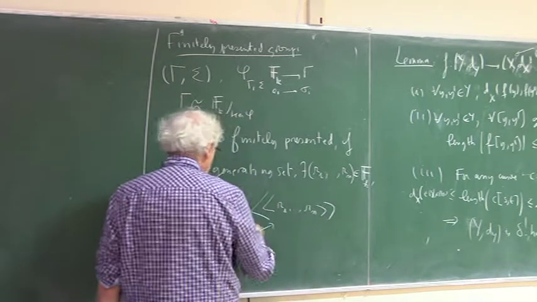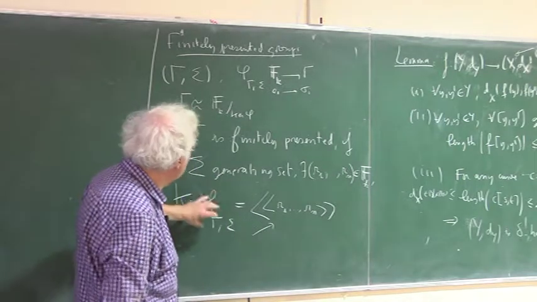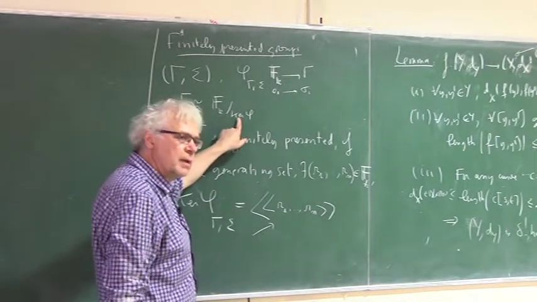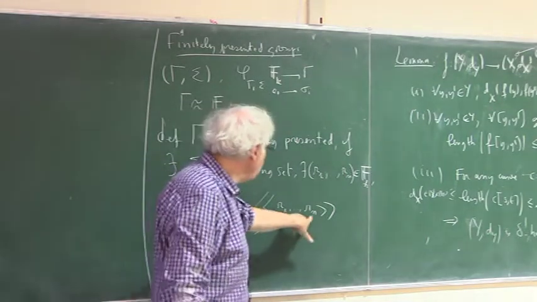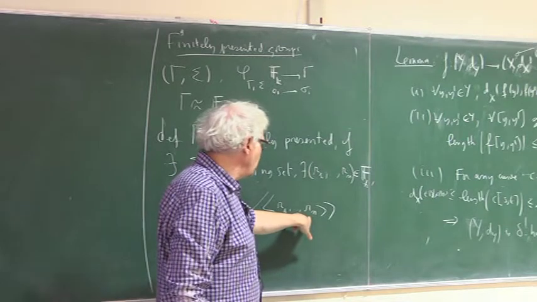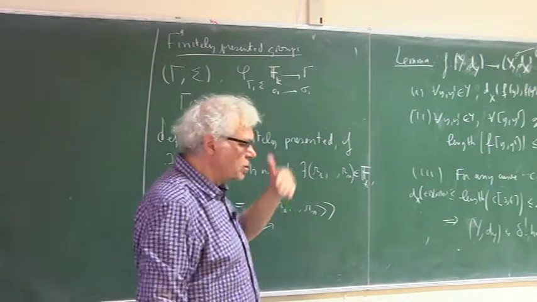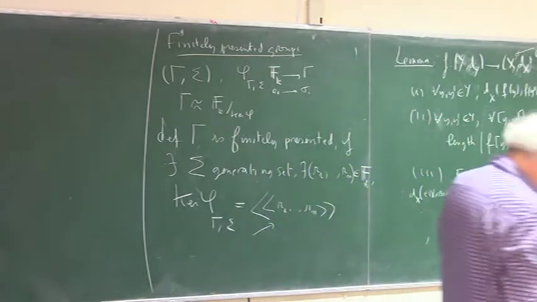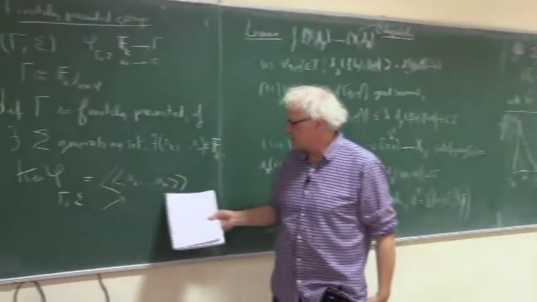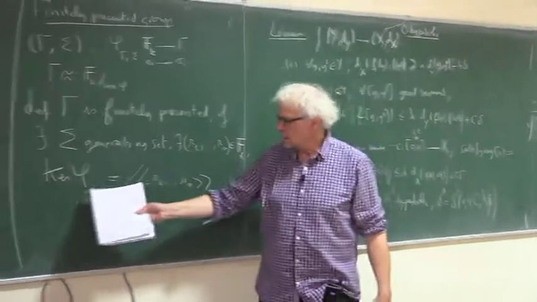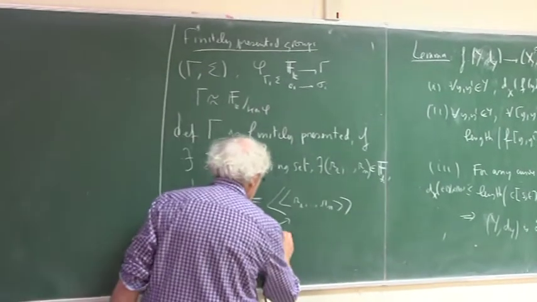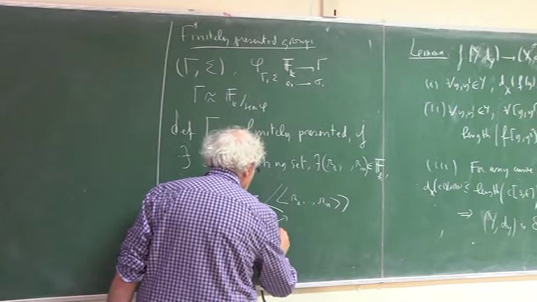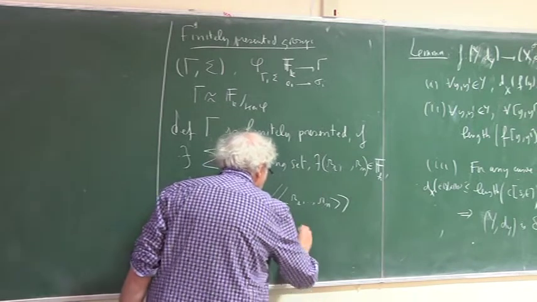I don't claim that the kernel here is a finitely generated group. I say that it is finitely generated as a normal subgroup, which means that you have finitely many elements here such that the smallest normal subgroup of the free group which contains these elements is the kernel.